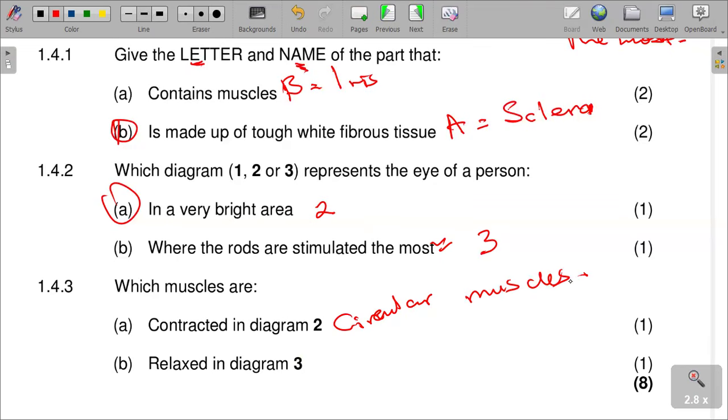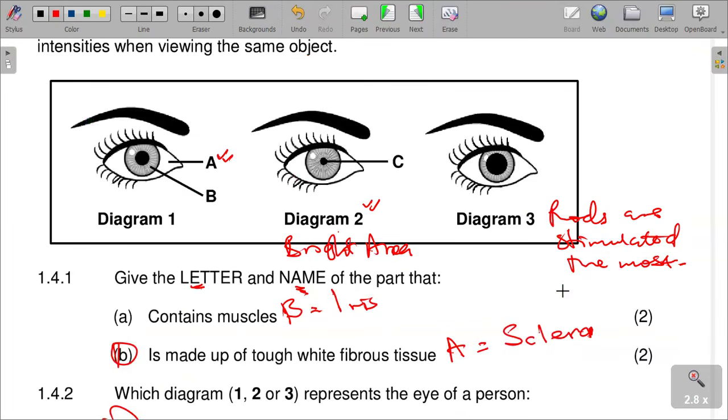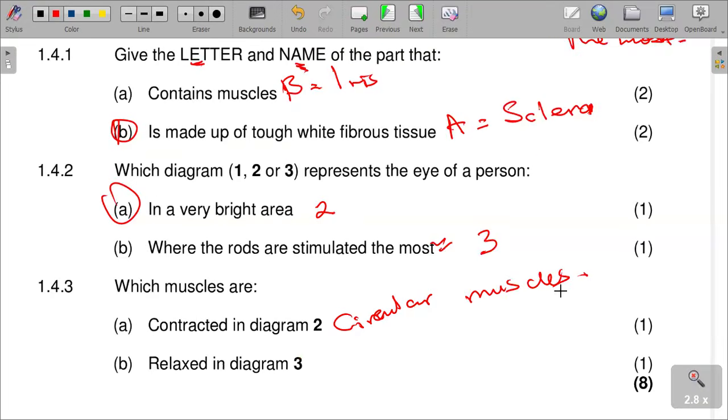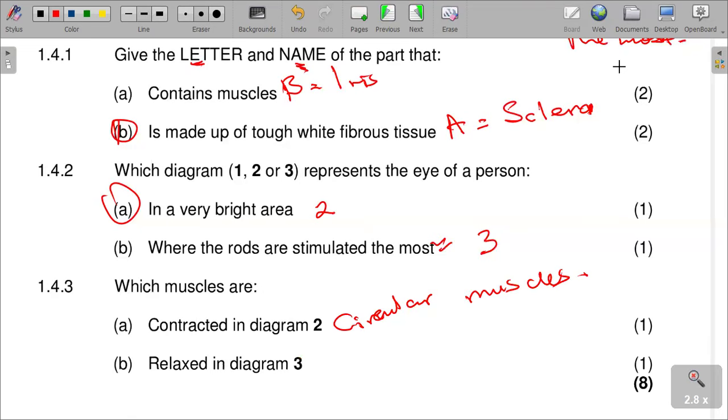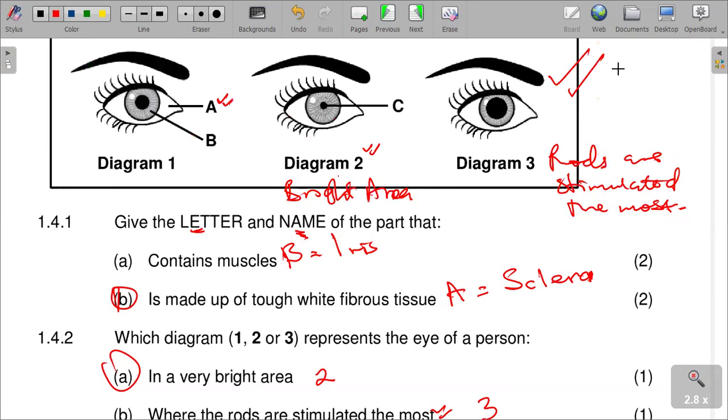The circular muscles are contracted in diagram 2, and relaxed in diagram 3. Which muscles have relaxed also? You can see again in diagram 3, which muscles have been relaxed. Our diagram 3 is that one. Which muscles are relaxed in diagram 3? It is also the circular muscles, which we can see there.